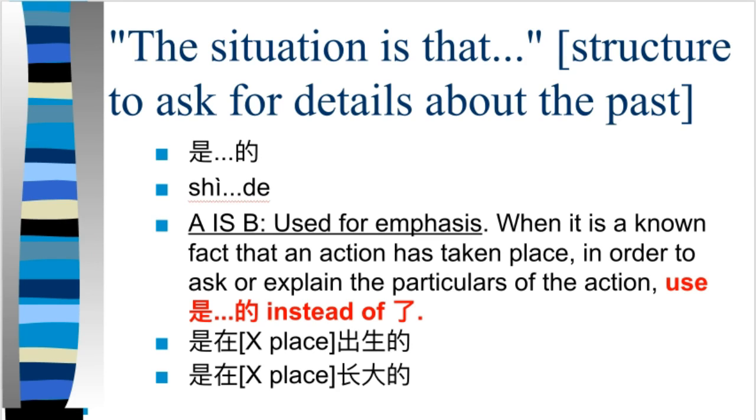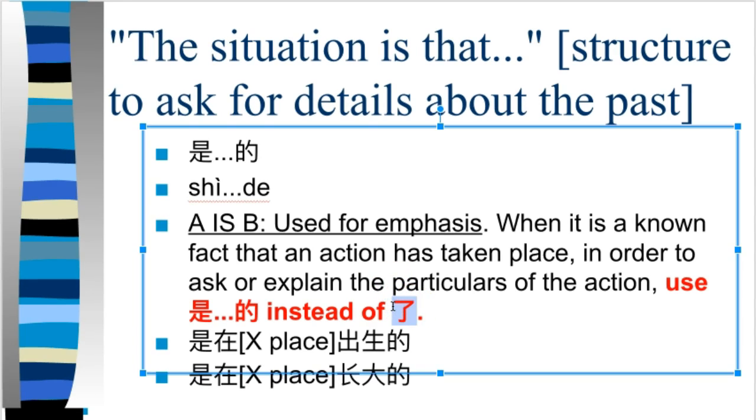You've established that this event took place and you want to interrogate the other person and explain more about the circumstances of that known action. Notice, even though it's in the past, you never use le. Why? Because you're already using the 是的 structure, which necessarily implies it already happened in the past. So you don't need to use le again, just use 是的. Do not use le, that's wrong.